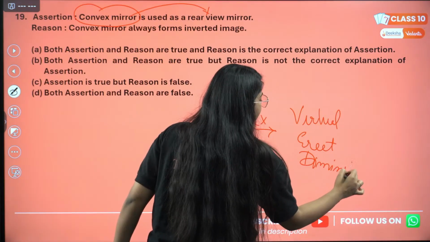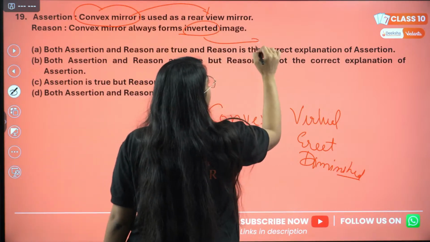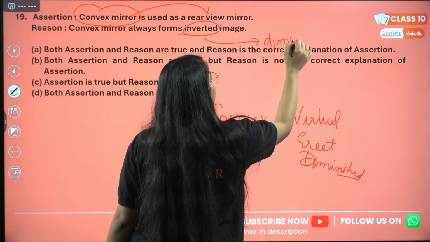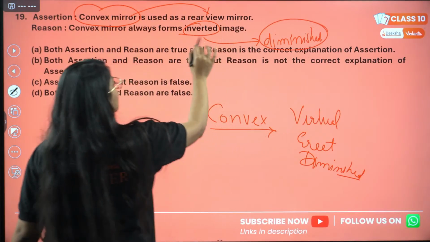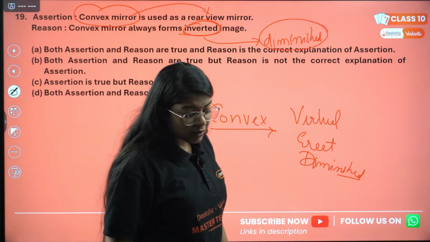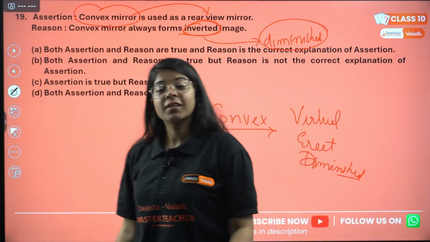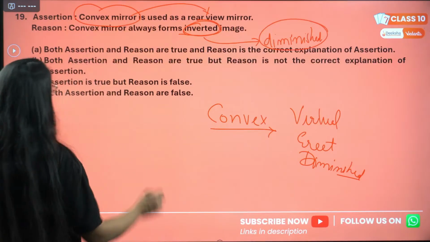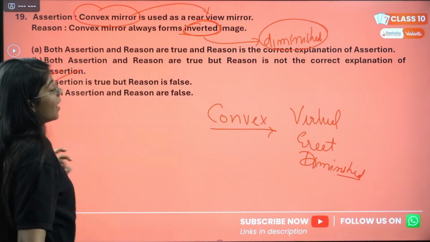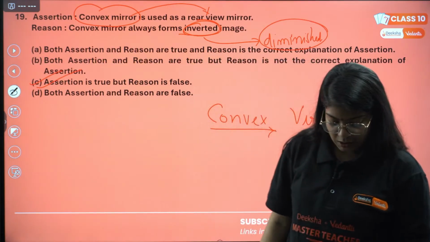If they had written here that convex mirror always forms diminished image, then this would be true. But they have written that the convex mirror always forms inverted image, but we know convex mirror never forms inverted image. Correct? So this assertion is correct, but reason is not correct. So C will be the answer. Assertion is true, but the reason is false.